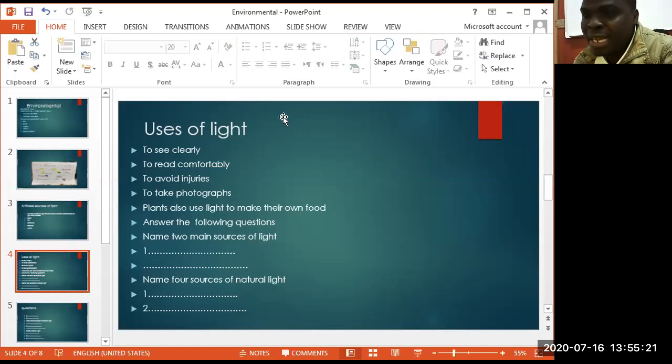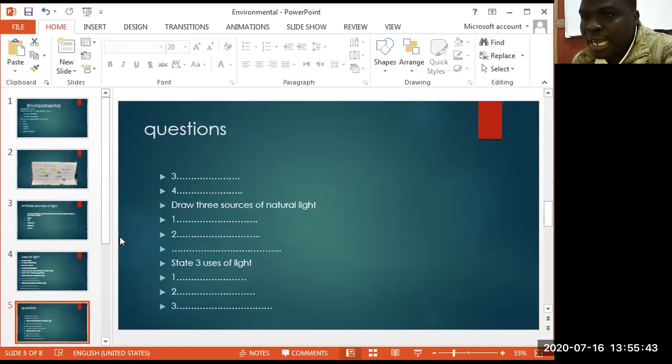For instance, if you are asked the following questions, how can you give the answer? Name two main sources of light. We said that we have natural sources of light and artificial sources of light. Question two, name four sources of light. Sun, moon, stars, fireflies, and glowworms. Next one, if you are told to draw three sources of light, you can draw the sun, stars, and the moon.